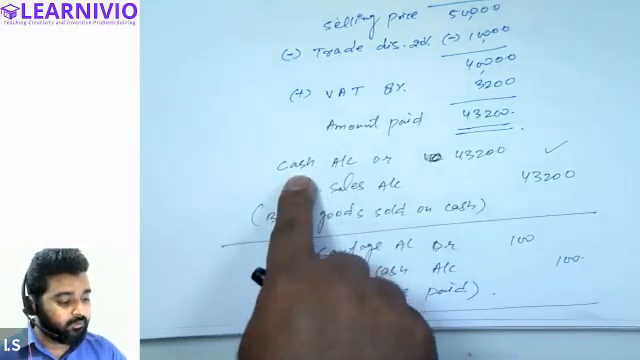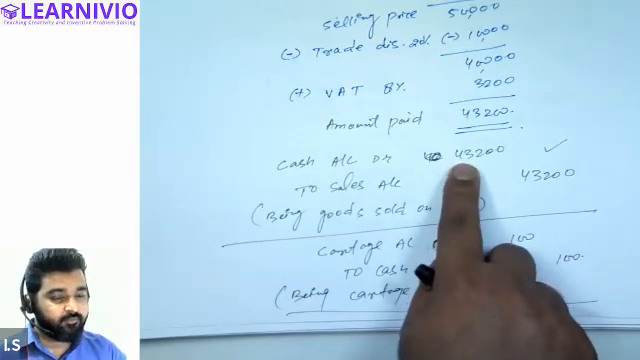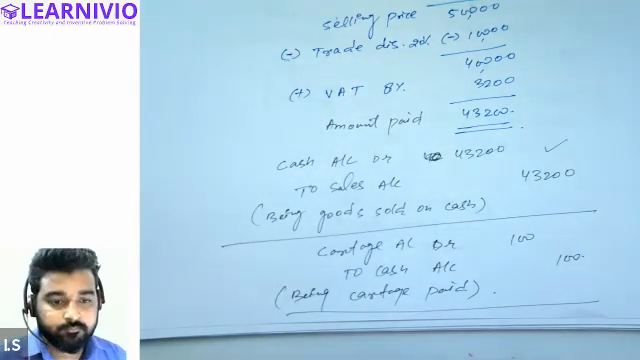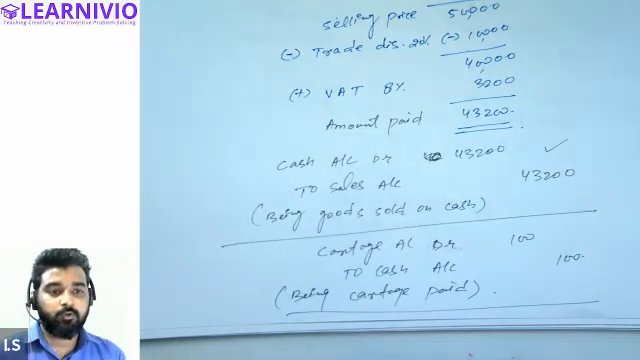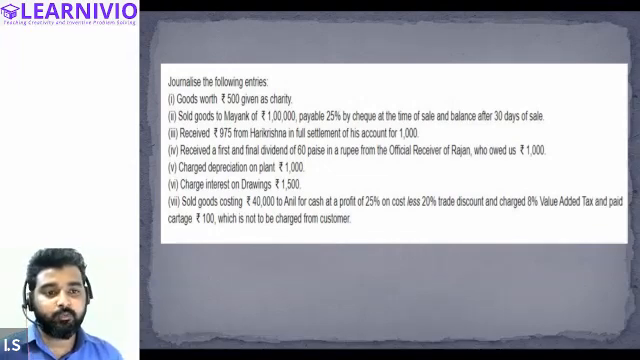Cash account debit to sales account. We will add 100 rupees in the cash. That will be 43,300. Okay, all right. So this is how we will generalize these transactions. I hope everything is clear to all of you. We will move to the next slide, doing one more question based on a similar concept.